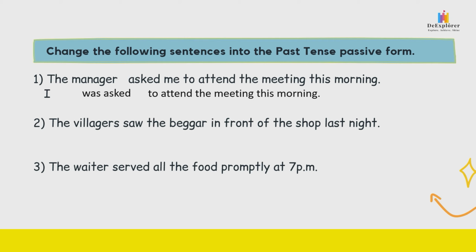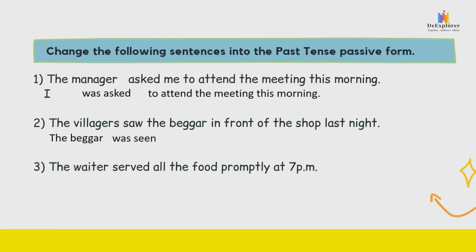Question number 2. The villagers saw the beggar in front of the shop last night. Okay, villagers 村民看到那个 beggar 乞丐 in front of the shop last night. So saw is the verb. This is the object. Now you change it to the front. The beggar 被看到，被那些村民看到。So the beggar was or were.